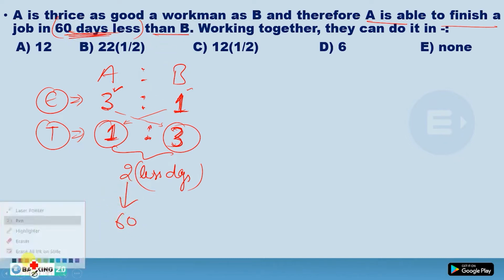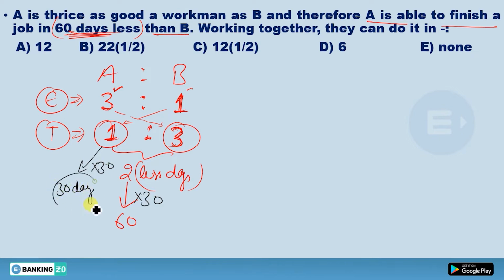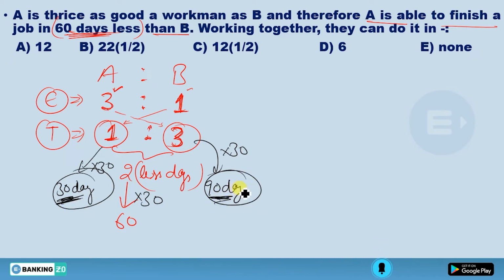How much time? So we'll say this one is 30 times. If this one is 30 times, this would be also 30 times. So we'll get 30 days, and this one would be also 30 times. You would get 90 days. So can you see here? Can you see from here? In 30 days, A will do the same work, and in 90 days, B will also do the same work as that of A. Okay.